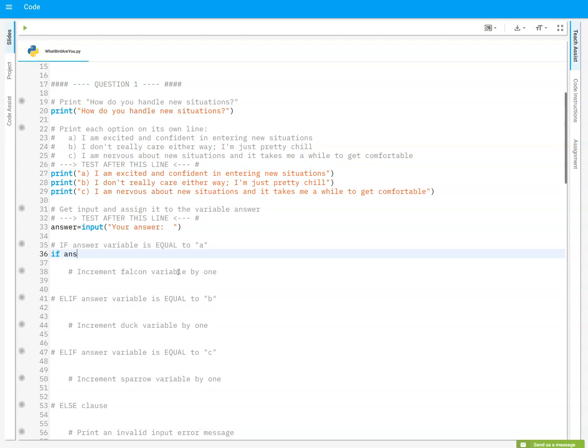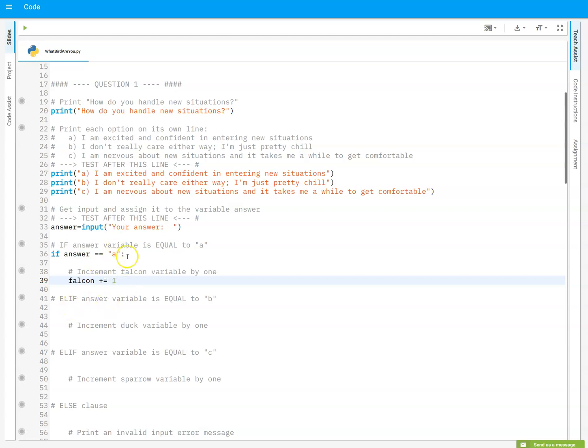We'll go if answer equals, remember 2 equals, A, colon, and then let's just put this down here, and we'll put it there. And remember, when you're doing these, you always want to indent, or at least start your code, below the hashtag of the instructions. So that's how I know to go right here. I know I need to indent, and I need to indent right here because I'm right below this little hashtag that tells me what to do. So I'm going to say Falcon plus equals 1.